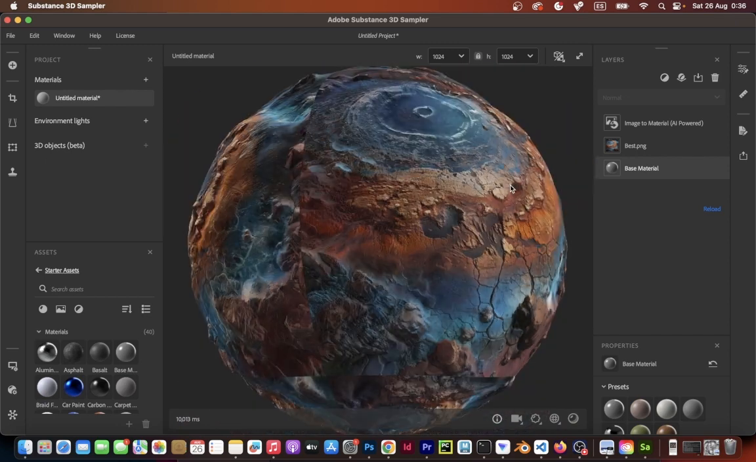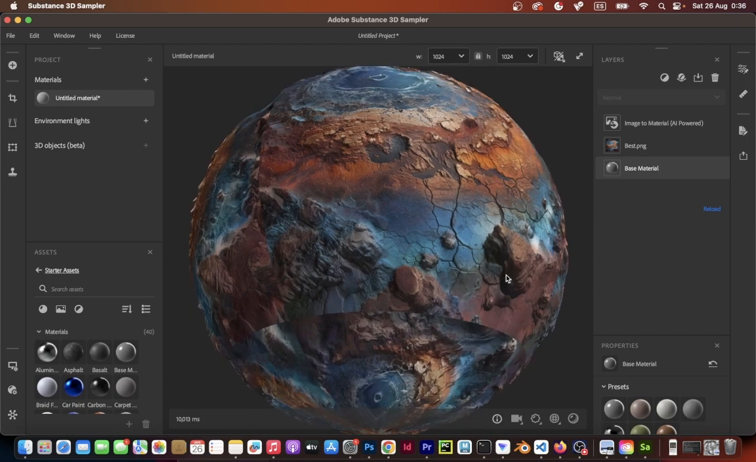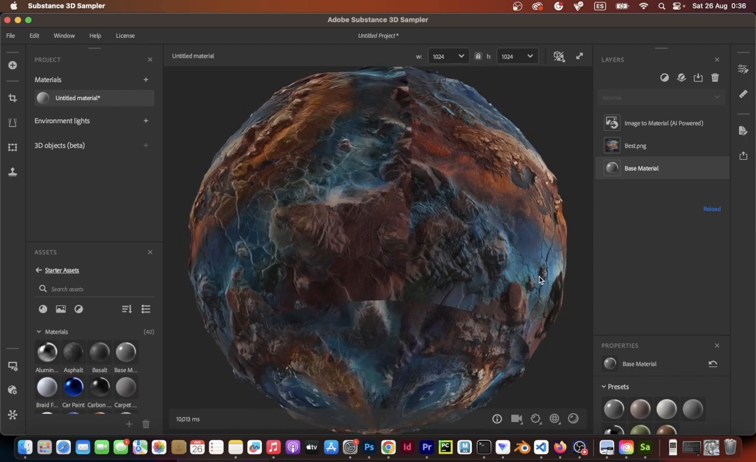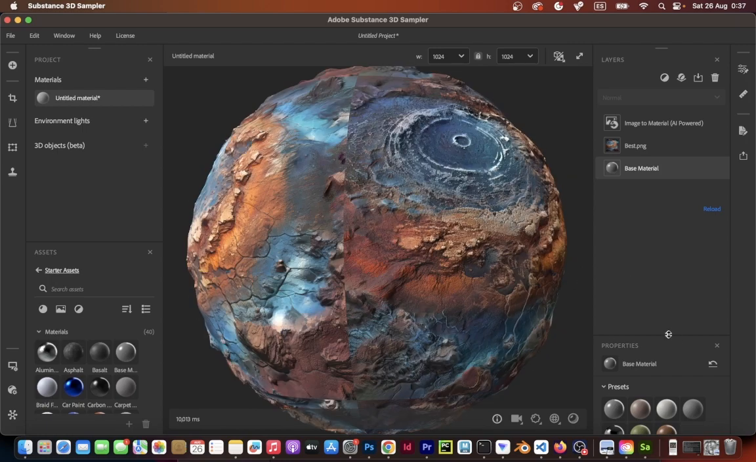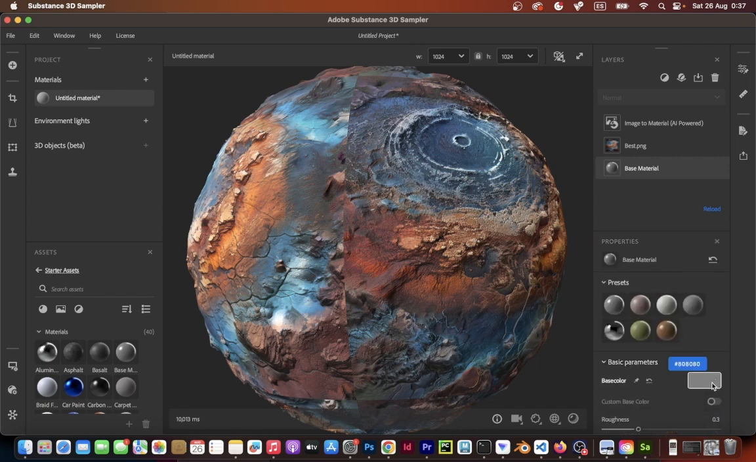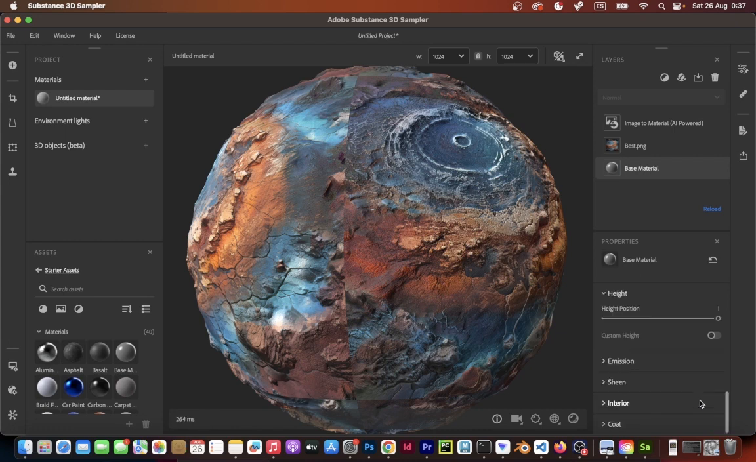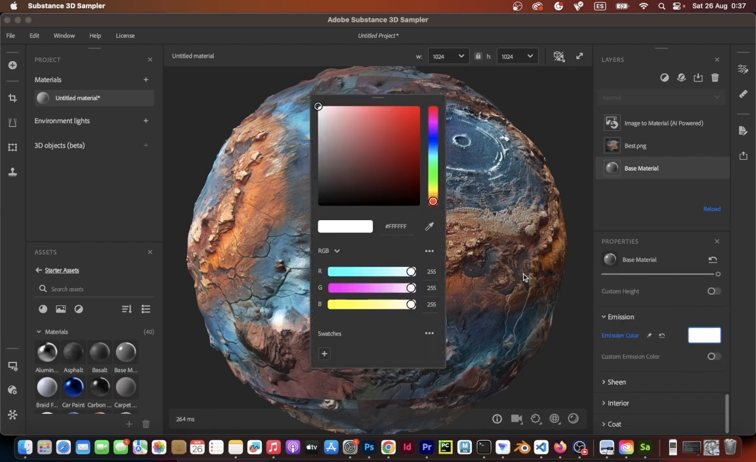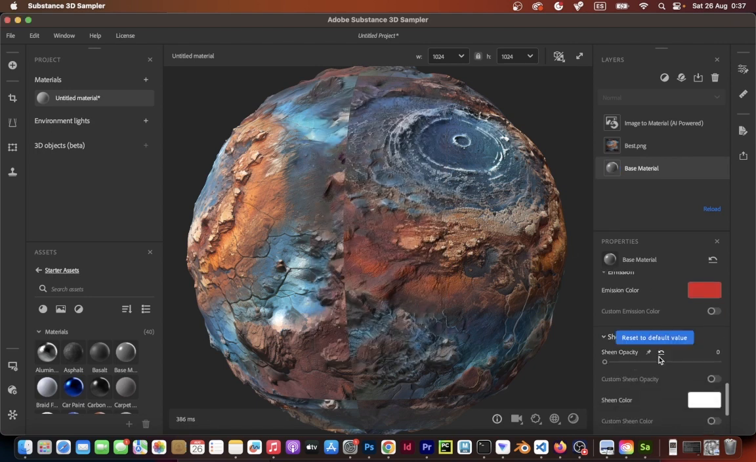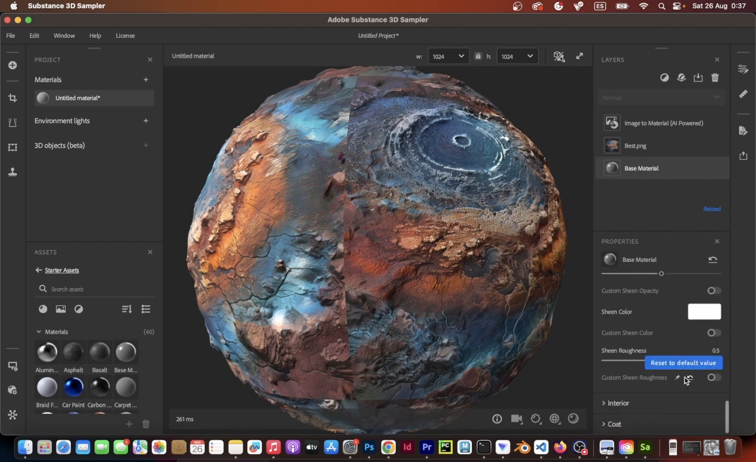All these properties are extracted from the Midjourney image based on the best AI inference, trained with tons of data by Adobe. You can play with the properties of the base material created in the right down corner. Feel free to adjust heights, which can also be tweaked in Blender. The emission of light of the material. The sheen. The interior, the coat.